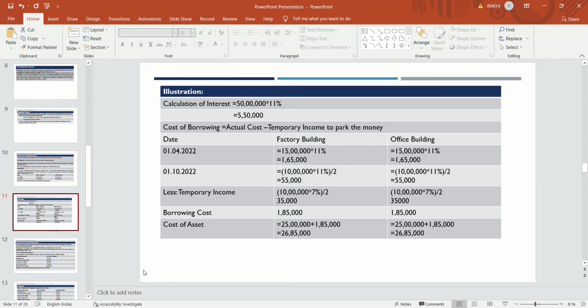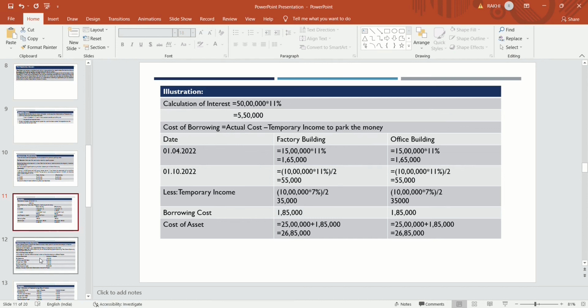Cost of the asset will be 25 lakhs for factory building and office building both, and 1,85,000 is the borrowing cost which is to be capitalized with the cost of the asset. So the total at the end of the year will be 26,85,000. This is the illustration for specific borrowings.